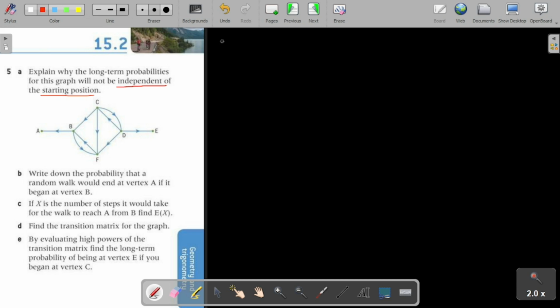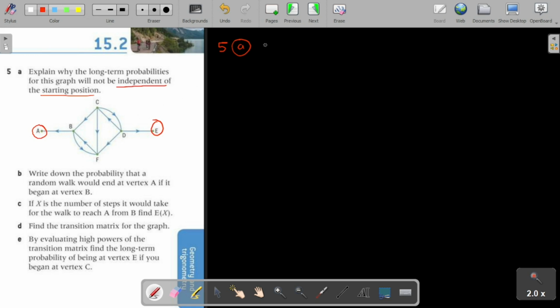This is obvious because, as you can see, there are two states in this graph which are purely absorbing states, right? What is the meaning of a purely absorbing state? That you can only arrive on that vertex. See, there are two states, A and E. On those you can only arrive, you cannot go out from vertex A and vertex E.